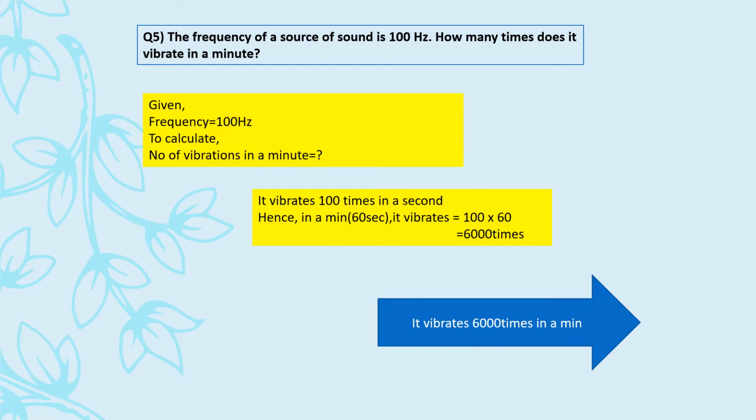So whenever it is a frequency question, it means the number of vibrations is given per second. We can say number of vibrations or we can say number of waves also. So it depends what is given in the question. Here they are talking about vibration. So we have mentioned vibration. Clear?